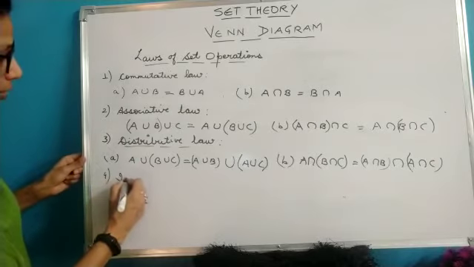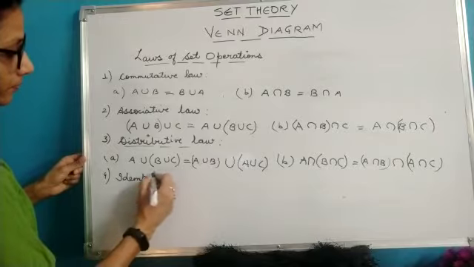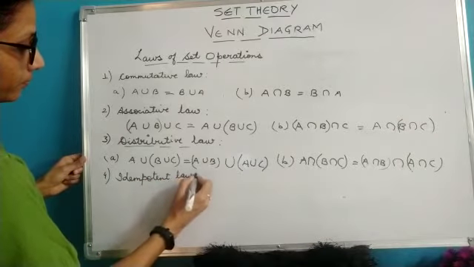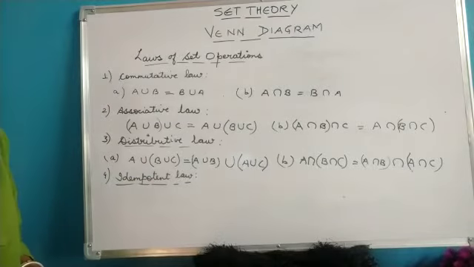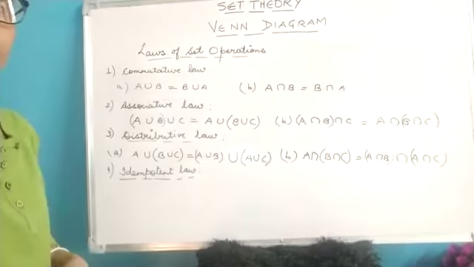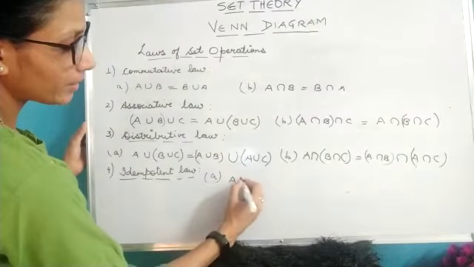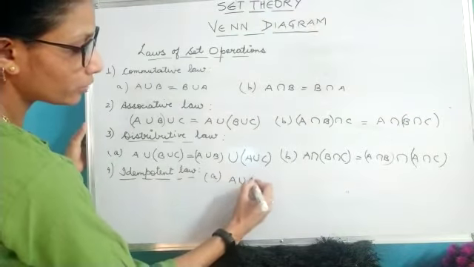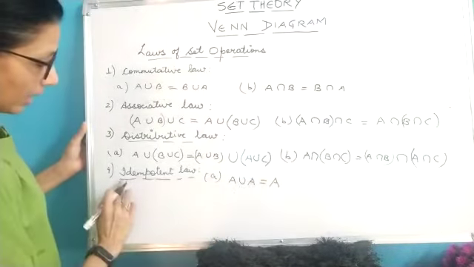Now next you come to the idempotent law. The idempotent law says that if you do A union A, then it will give you A only.